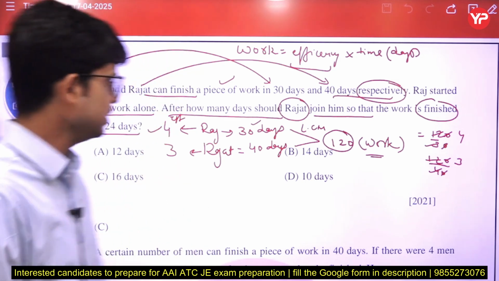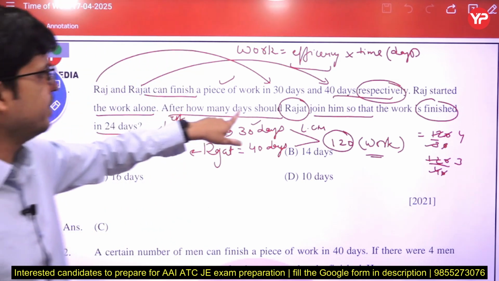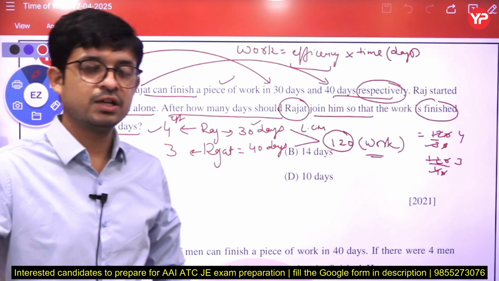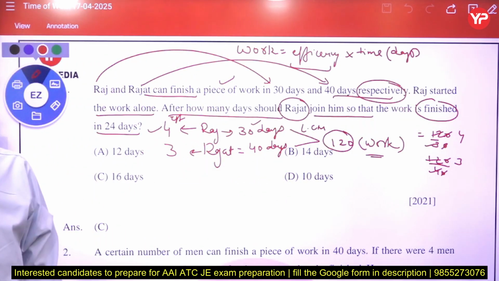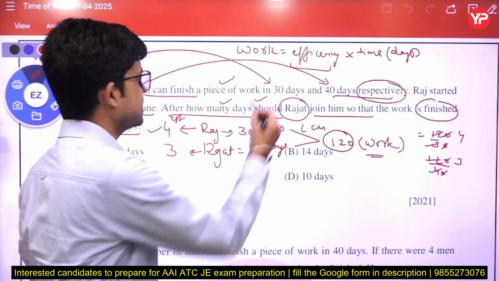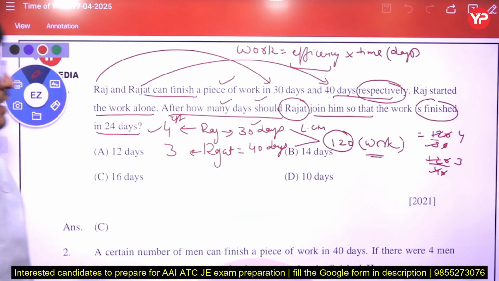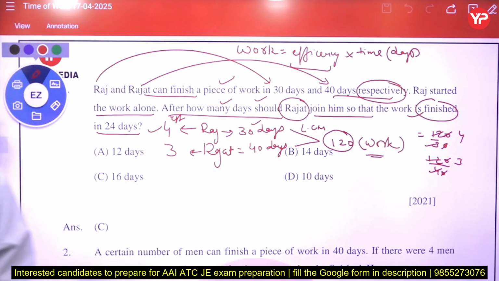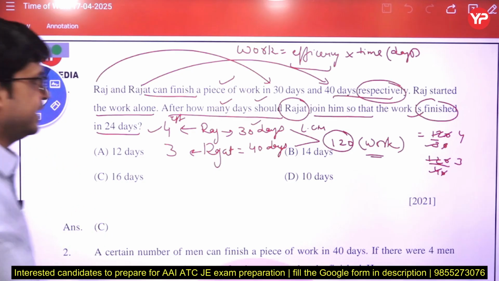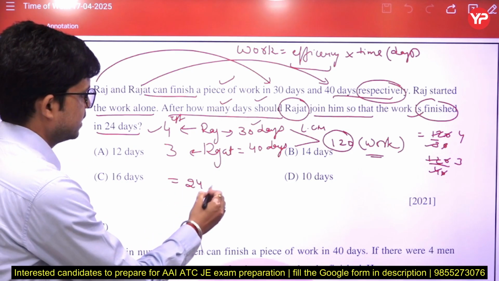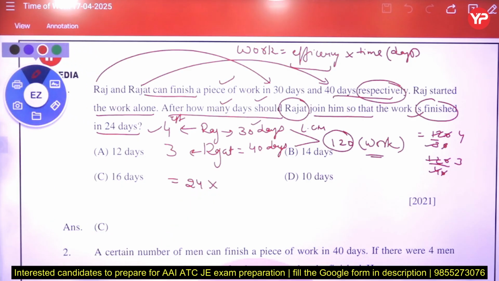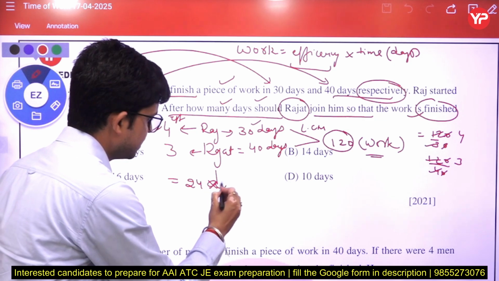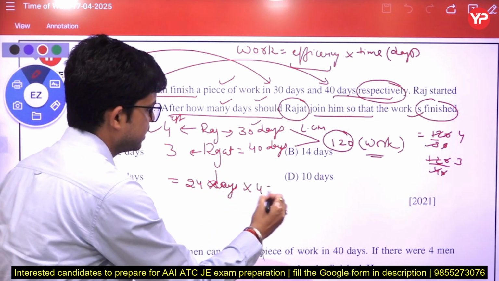Now see here, Raj started the work alone. He is saying that after how many days should Rajat join him so that the work is finished in 24 days. So we know that in 24 days, Raj does how much work? If we multiply, Raj's per day efficiency is 4, so that is 96 work.